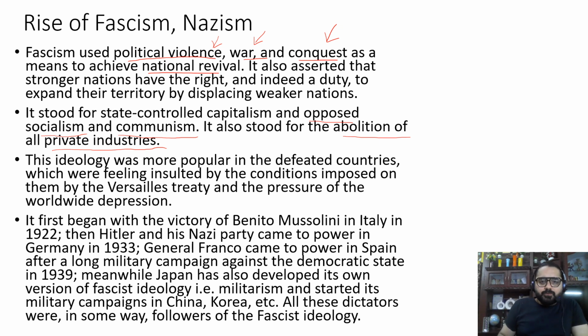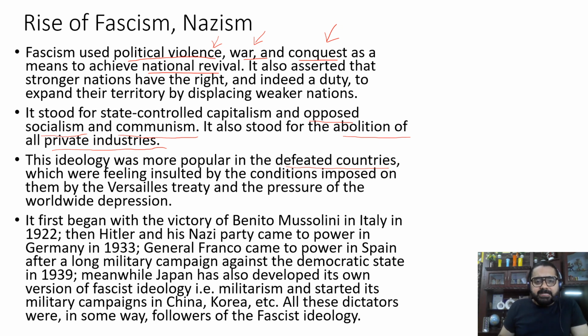This idea was more popular among the defeated countries. As we know, in the defeated countries, Germany, Austria, Hungary, this ideology of fascism, and Nazism particularly in Germany, was more popular.